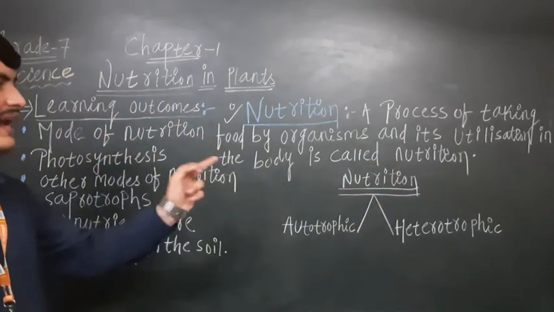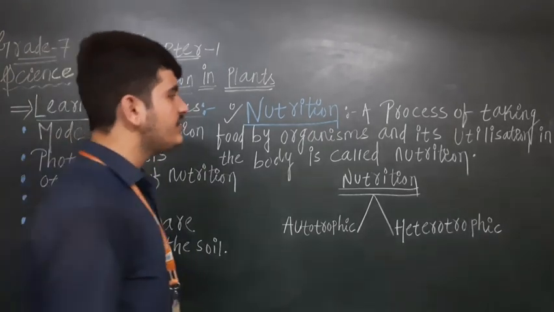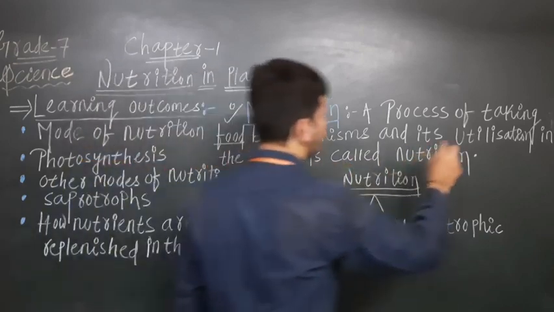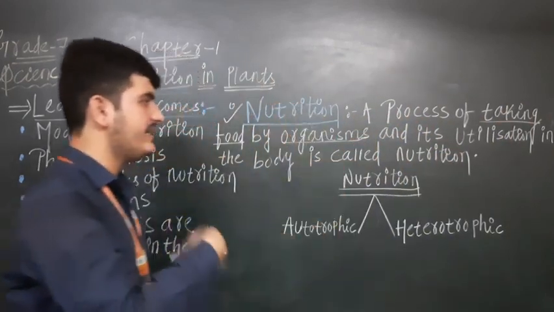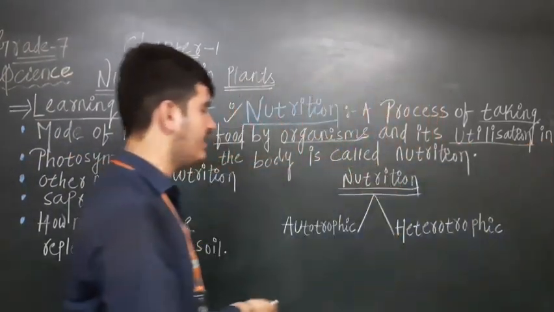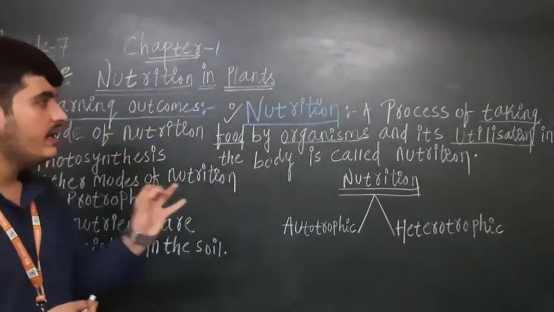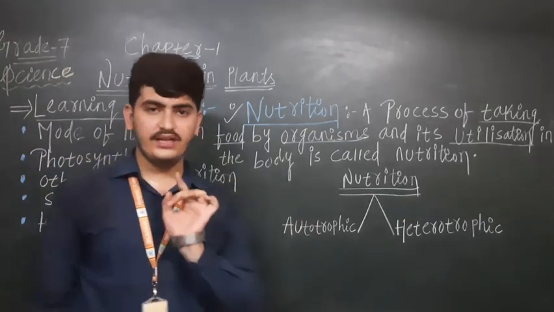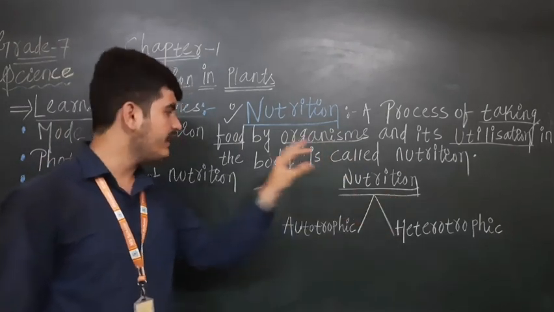Whenever the organisms are taking food and utilizing it in the body, that is called nutrition, right? If you want to write in the textbook, you can copy the definition from here.